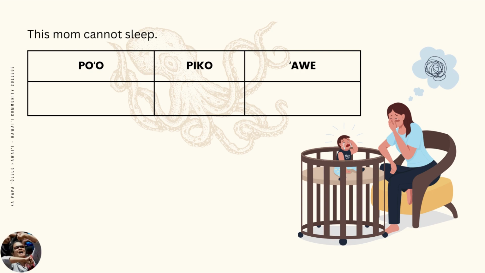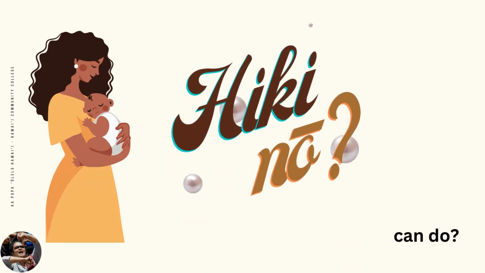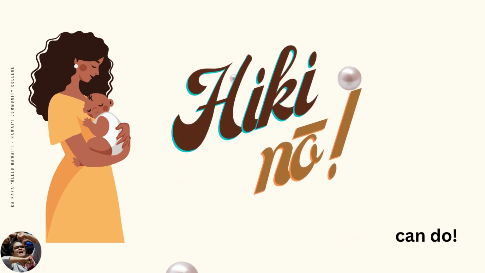This mom cannot sleep. The po'o is a'ole hiki. The piko is this mom, marked with i keia mama. The painu is sleep. Ke hia moi. This mom cannot sleep. A'ole hiki i keia mama ke hia moi. Hiki no? Ai, hiki no.